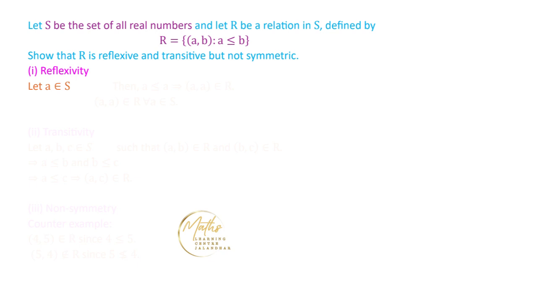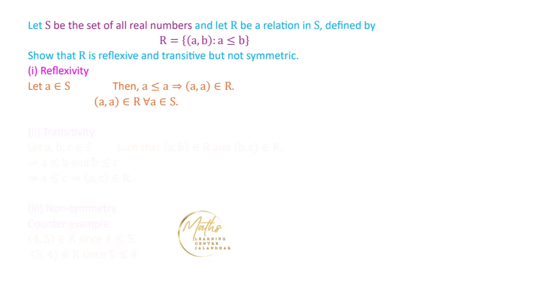For all real numbers, we know that A is less than equal to A. So this implies that A comma A belongs to R. That is, the real number A is related to itself by this relation. So A comma A belongs to R for all A belongs to S.